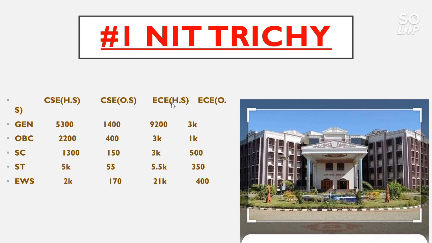For EC home state, the general category cutoff goes to 9,200, for OBC 3,000, for SC 3,000, for ST 5.5 thousand and for EWS 21,000. For EC other state, the general category cutoff goes to 3,000, for OBC 1,000, for SC 500, for ST 350 and for EWS 400. So that's it about the branch CSE and EC cutoff for all the 31 NIT that is present in India.